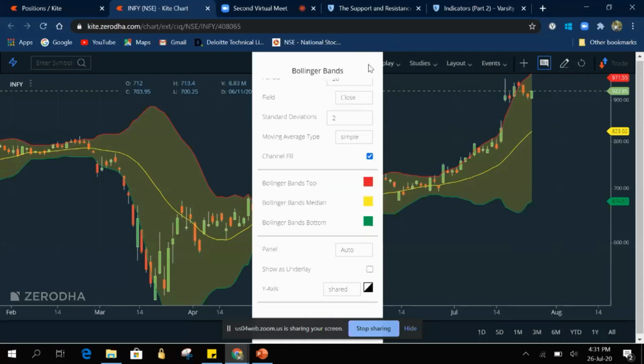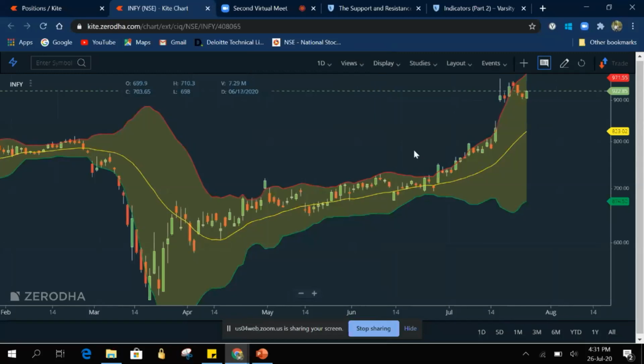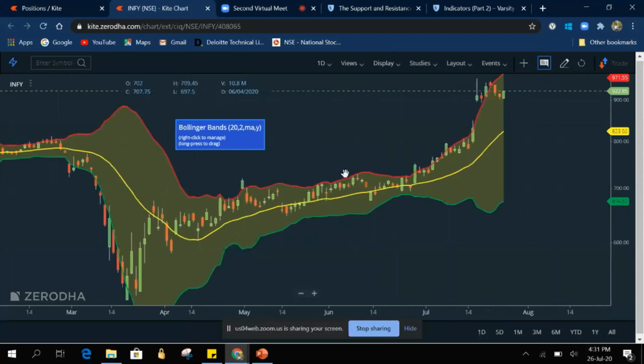So now you can see the colors have been added, right? Okay. Now let's try to understand what exactly a Bollinger Band is. A Bollinger Band is a technical indicator which works based on moving averages and plots a shaded part within which the share will move or trade mostly.